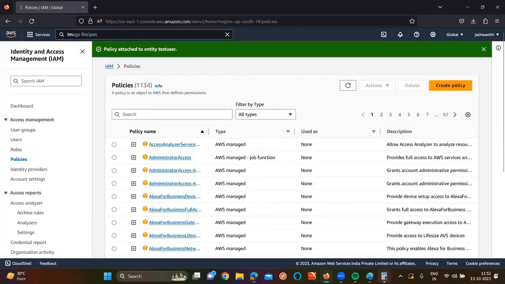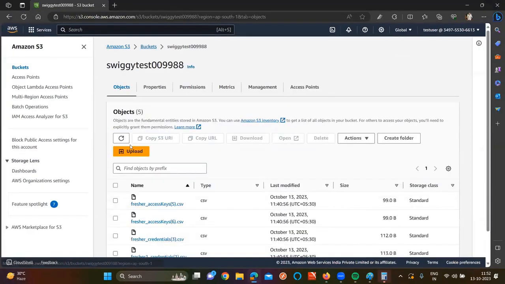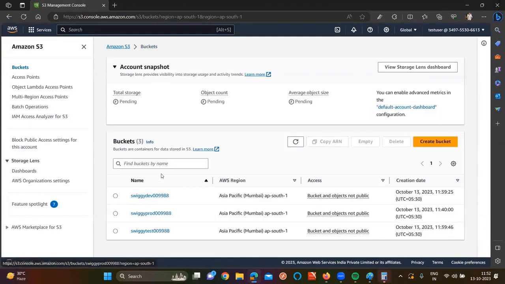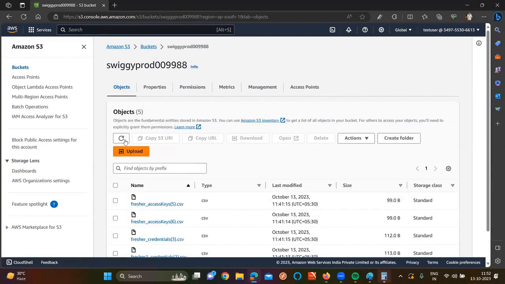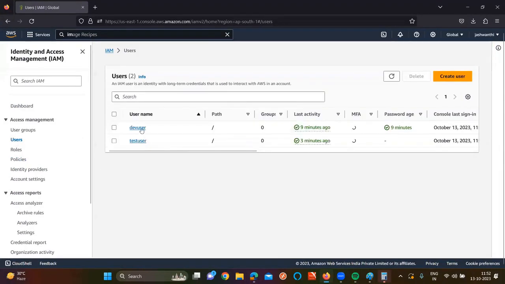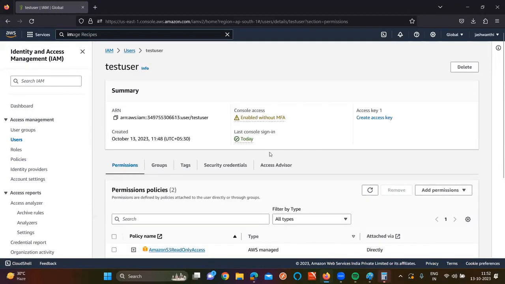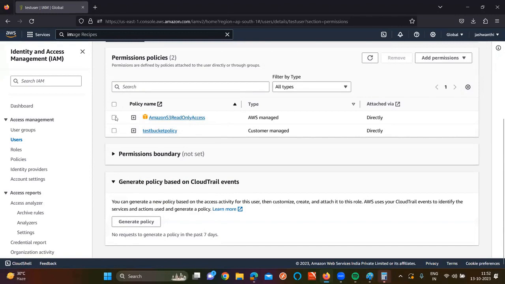If I go and click on refresh, can he access the testing objects now? Sir, if I go to the production bucket, can he access the production applications now? Yes or no? Why can he access? Because already for this test user, we have given the S3 read access. S3 read access means it is applicable for all buckets, sir. Then what are you going to do?